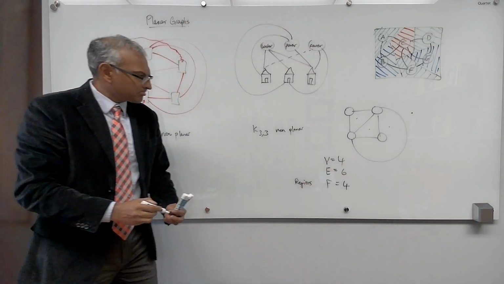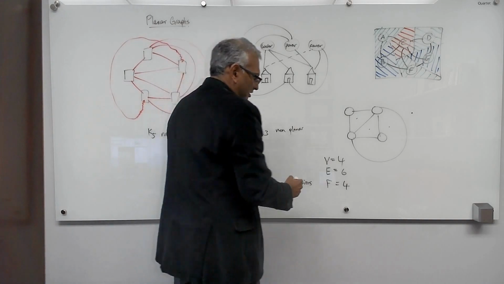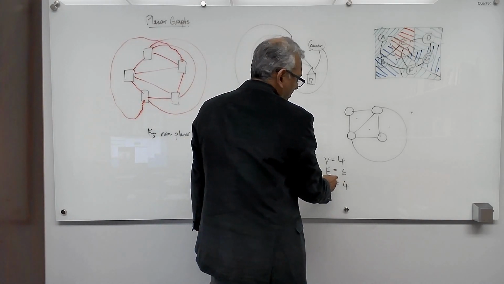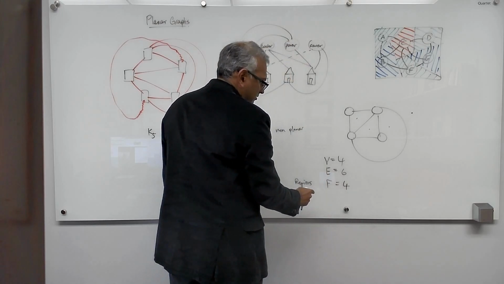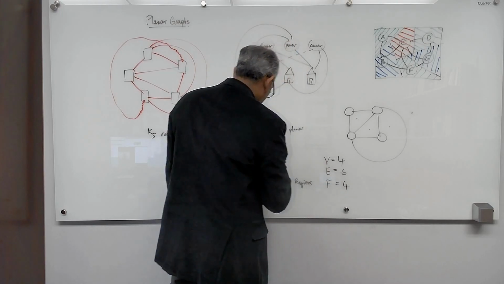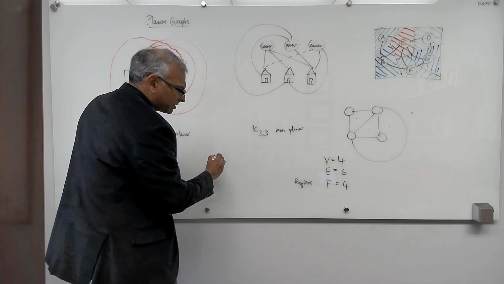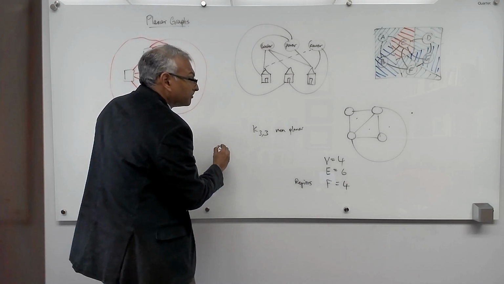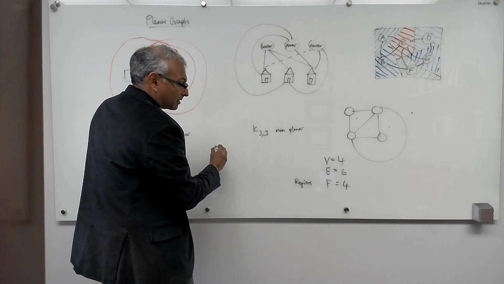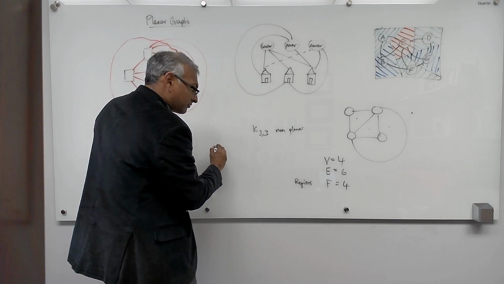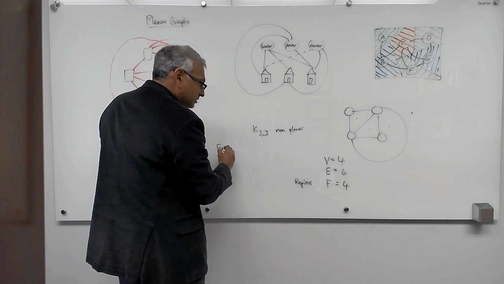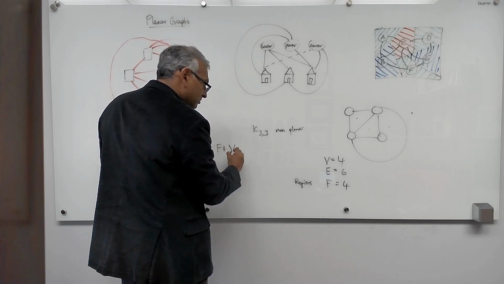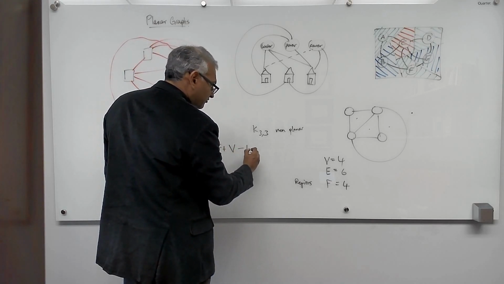Okay? And you will observe that if I add up the number of faces plus the number of vertices minus the number of edges.